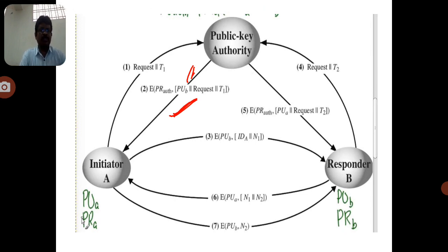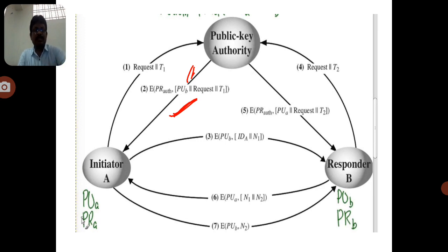Similarly, the responder B also sends a request message at a different time to the public key authority. Immediately the public key authority will send the public key of the initiator A, and simply sends that message to the responder. Now once they receive their public keys, you can observe the third one.